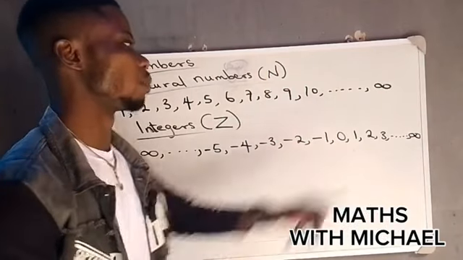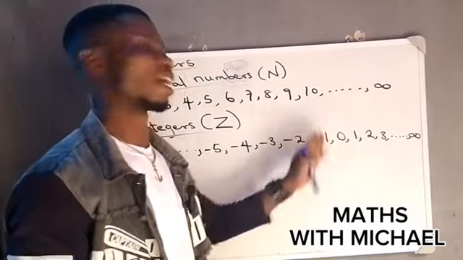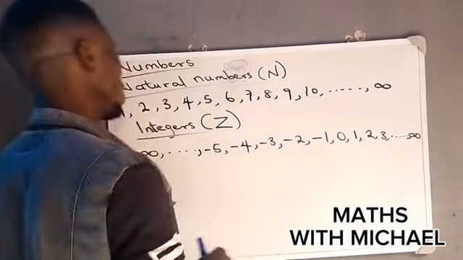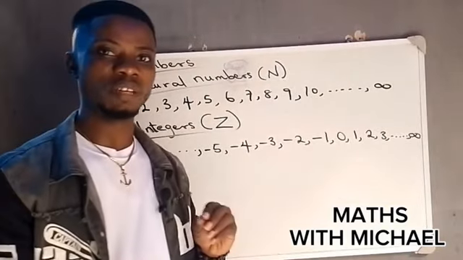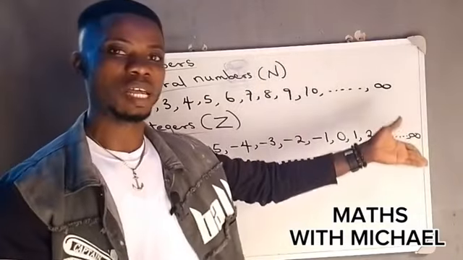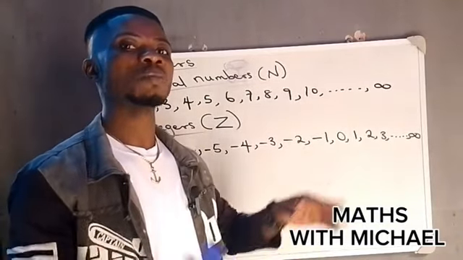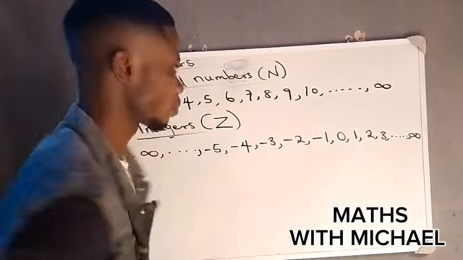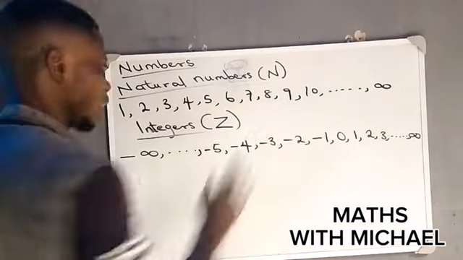As I continue counting from the negative side to the positive side, there are countless negative numbers and also countless positive numbers. That is, we cannot determine where the numbers end. All right? Then, these are integers.